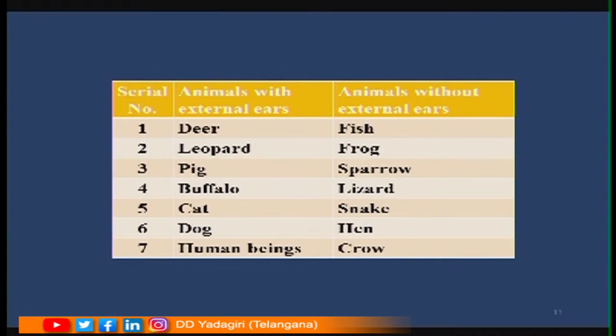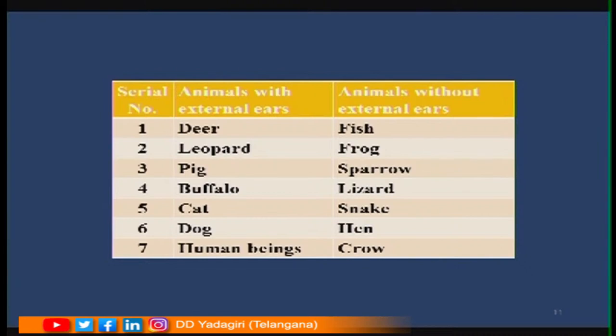Now, do all the organisms lay eggs or do they produce the young ones directly? You might have seen different types of organisms in your surroundings, isn't it? Have you observed them carefully? Do they have ears? Now, see in this tabular form that some animals have external ears and some animals do not have external ears.